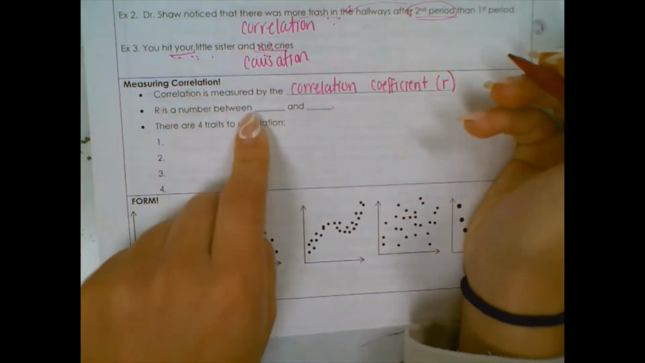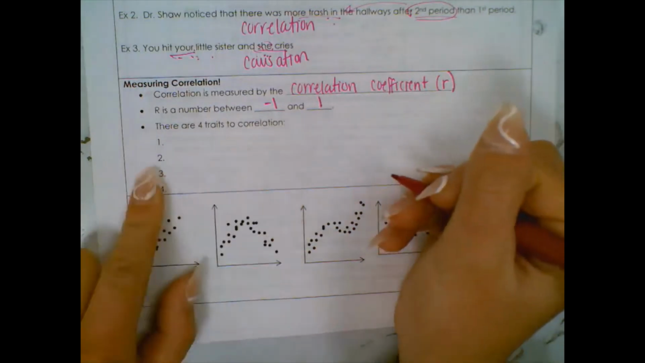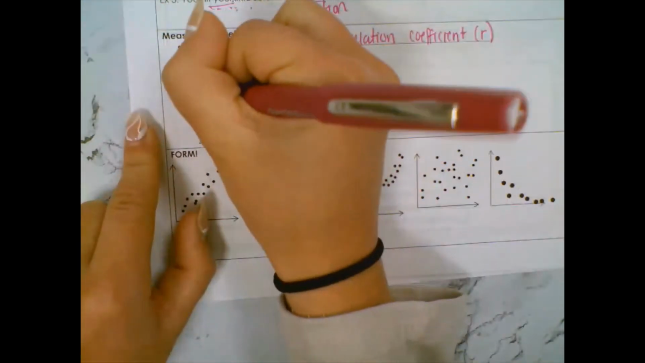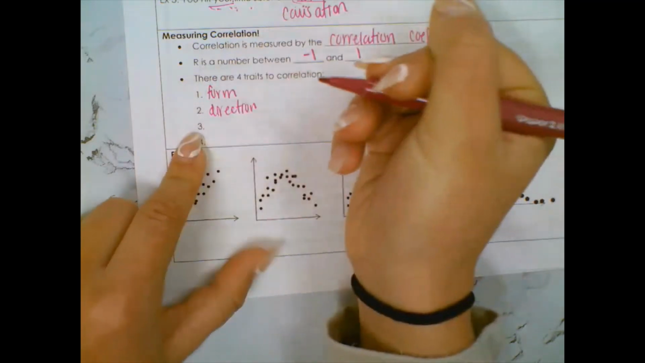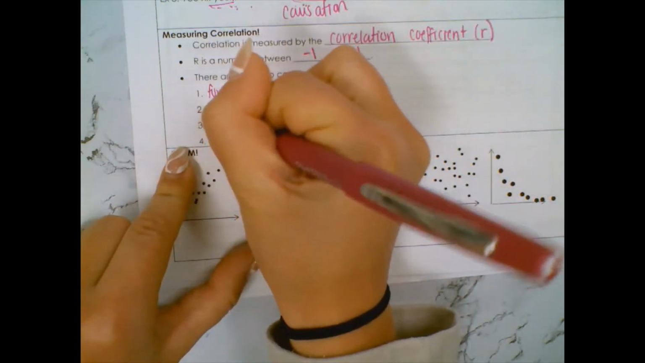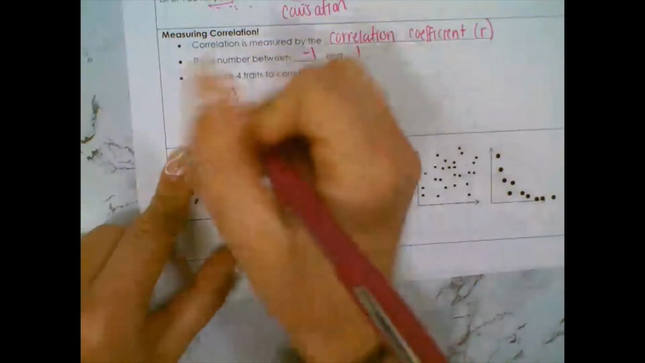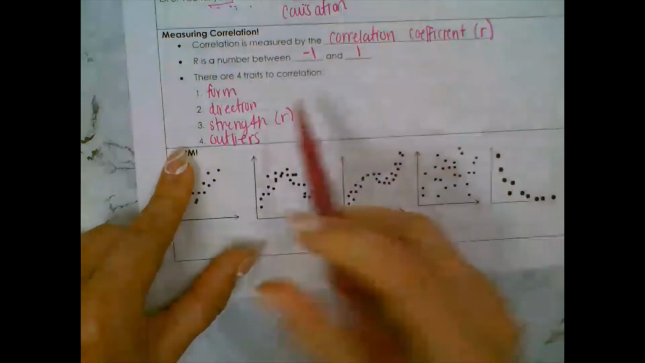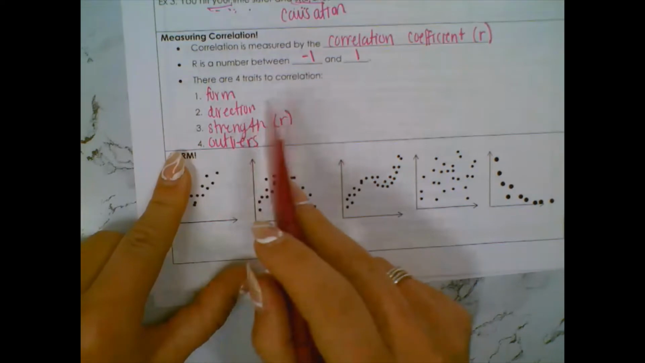Now, R is a number between -1 and +1. And there are 4 traits that we can look at with correlation. We can look at the form of a correlation of data. We can look at the direction it's going in, think up or down, positive, negative. We can look at the strength of the data, which is R. And then we can see if there's any outliers. Okay, so we're going to look at them one at a time. So don't get too overwhelmed with the traits. We're going to focus on each one and explain what it means.